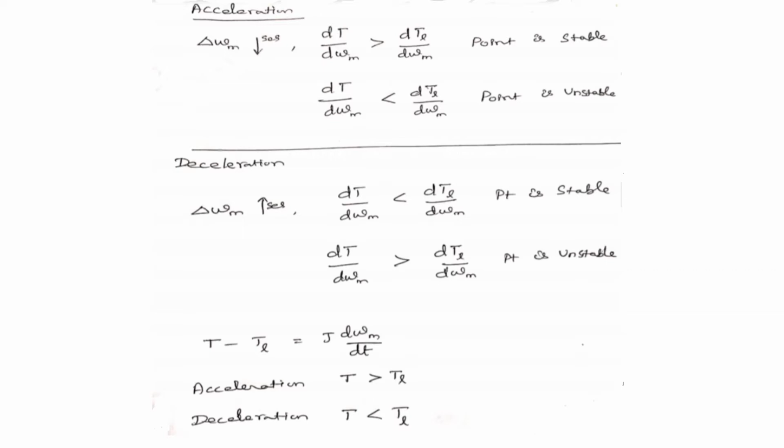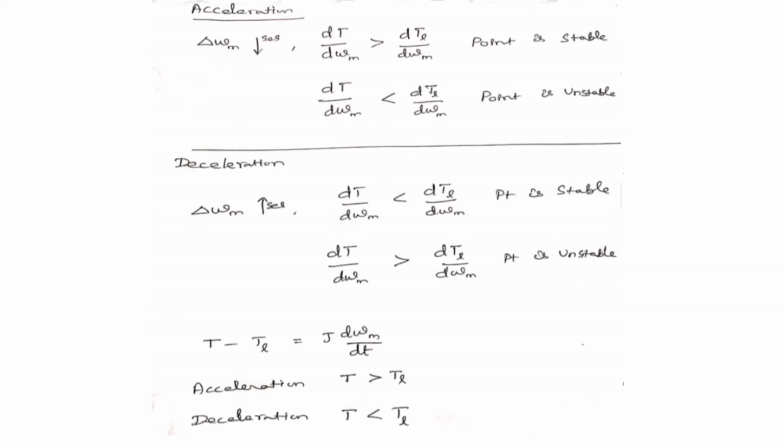Like that here, the equilibrium point will be termed as stable when the operation is restored to it after a small disturbance in the motor or load side. Let the disturbance cause a reduction of delta omega m in the speed.